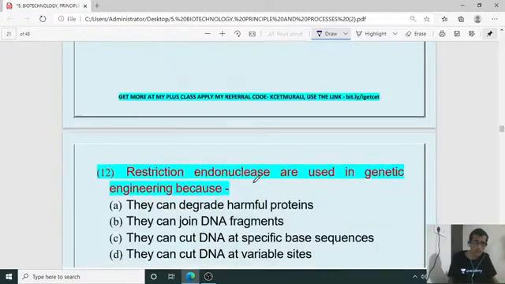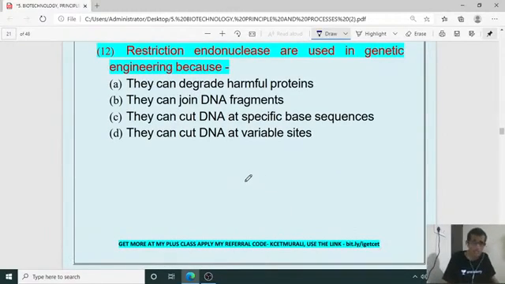Next question number 12. Restriction endonucleases are used in genetic engineering because. Why do we have to use the restriction endonuclease? What is the speciality? The specialty is they can cut DNA at specific base sequences. Because of this reason, in recombinant DNA technology, restriction endonucleases are going to be utilized, isn't it?